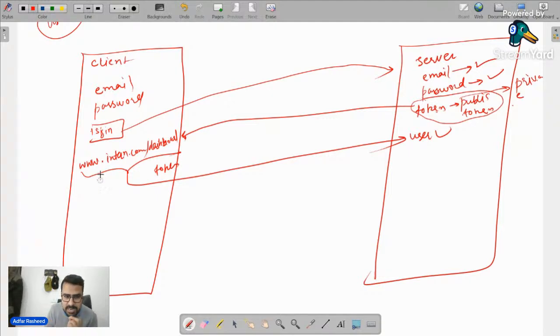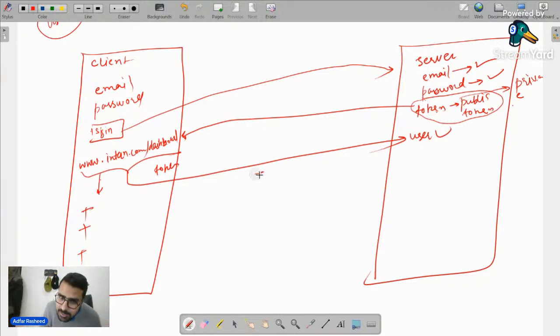Now, whenever you make any other request, one request, 100 requests, 2000 requests, and you want me to remember who you are, make sure every single time you send me the same token. You wrap this token in the request and send it continuously. If I am able to see the token with every request, I will come to know who you are. But if you don't send it, or if the token is wrong, I will simply tell you either invalid token or I don't know who you are.